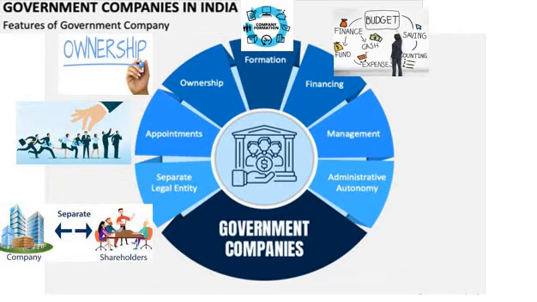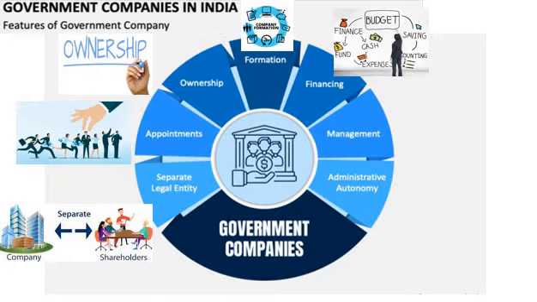Even after the government contributes, the balance amount they can get either through private enterprises or private investors, or they can also get the finance by issuing shares to the public. So that is another feature of the government company.